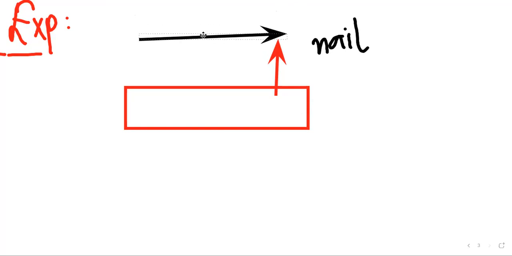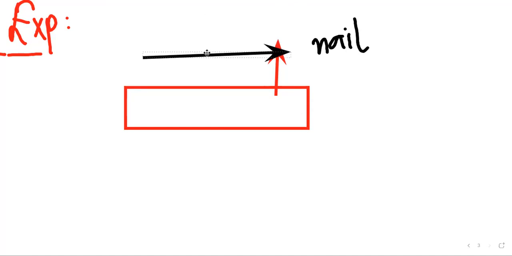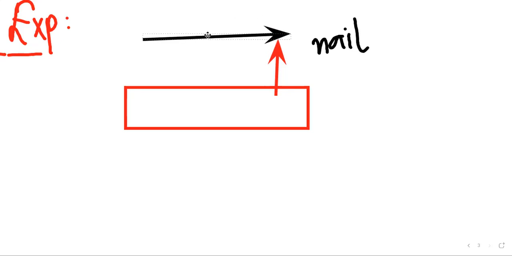When the hammer strikes this nail, some of its energy is transferred to this nail. When the hammer strikes it, the nail will start moving in downward direction like this.